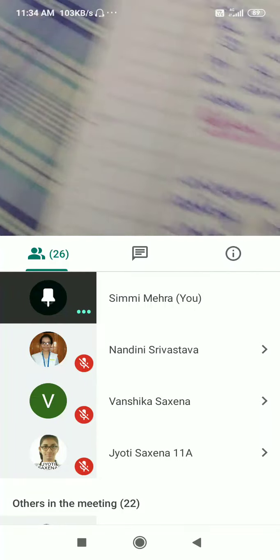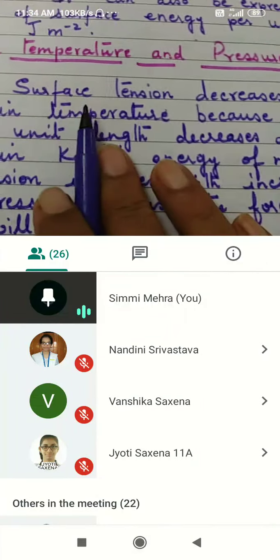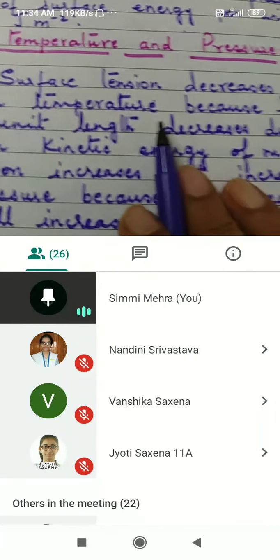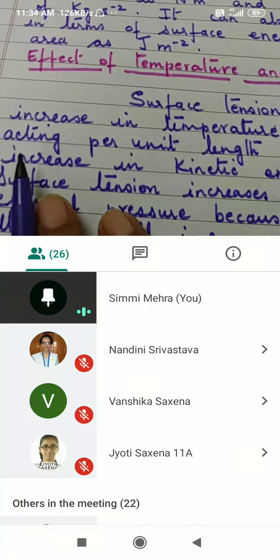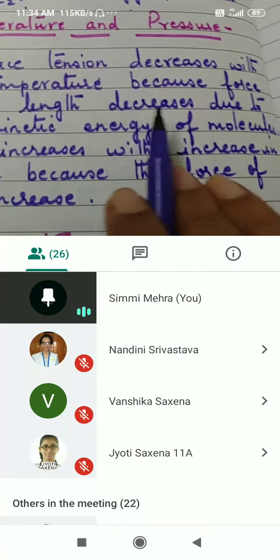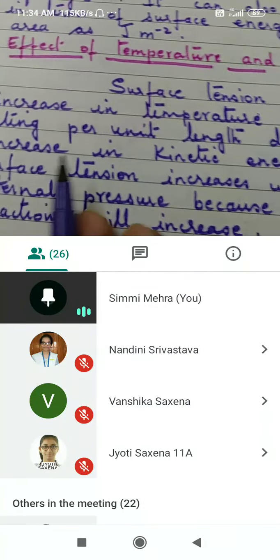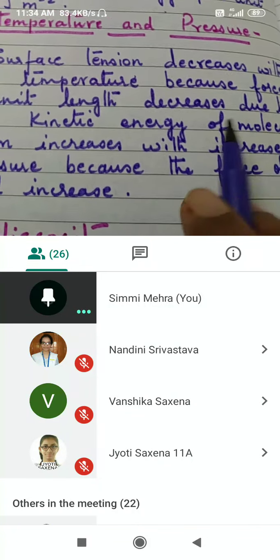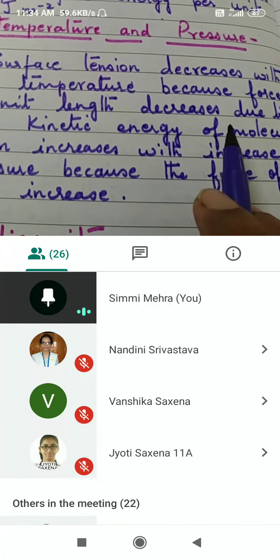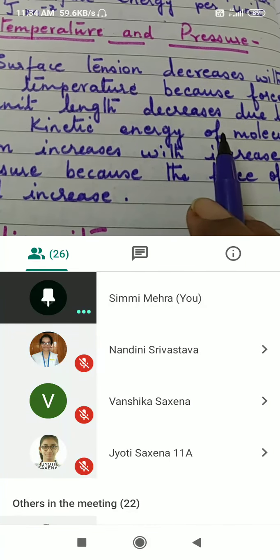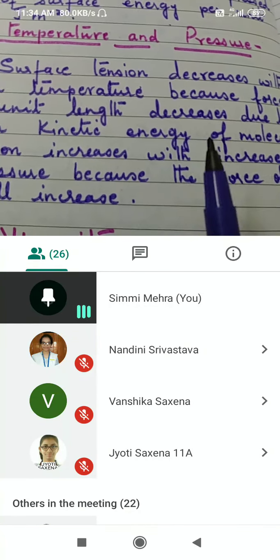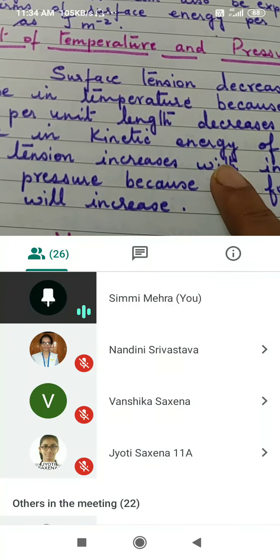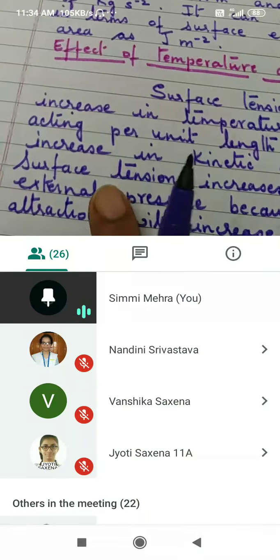Effect of temperature and pressure on surface tension. Surface tension decreases with increase in temperature because the force acting per unit length decreases due to increase in kinetic energy of the molecules. If kinetic energy increases, molecules will start moving away and overcome the force of surface tension. So surface tension decreases; it is inversely proportional to temperature.